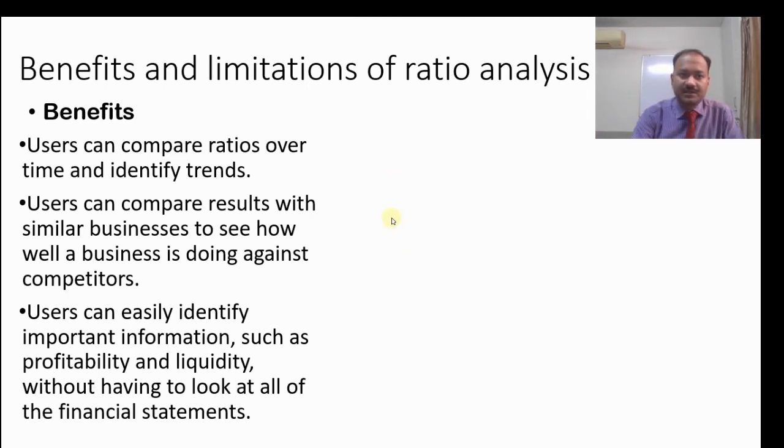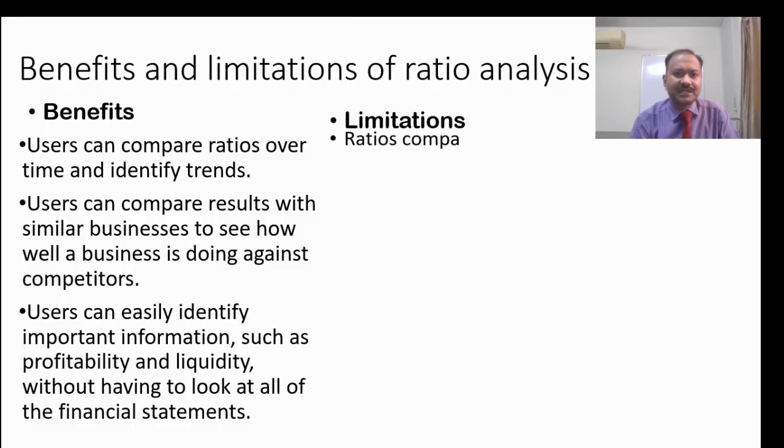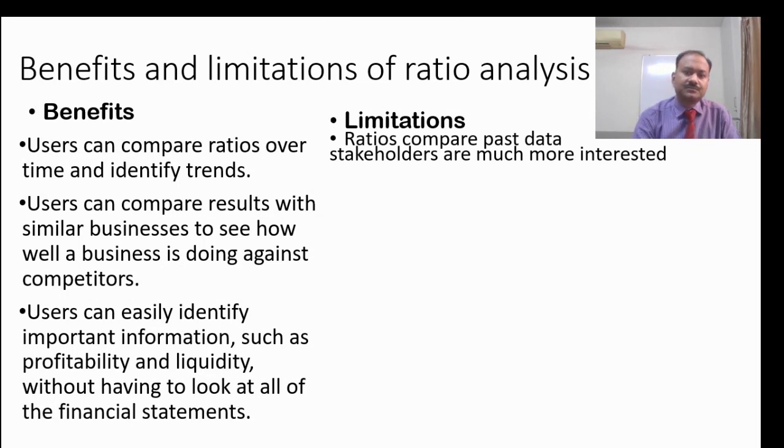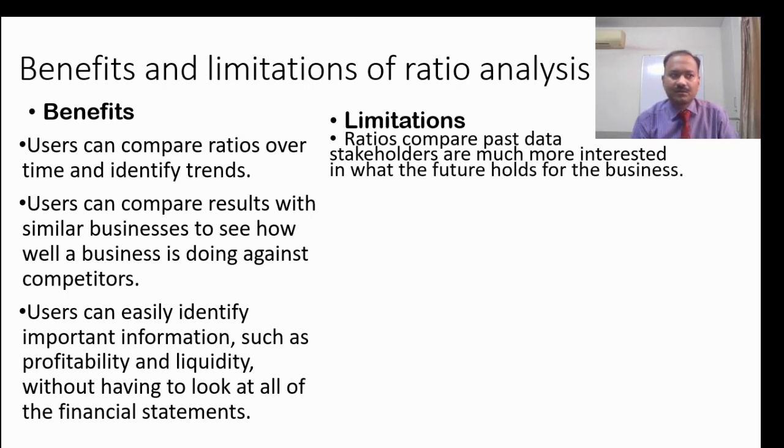As you can see, benefits are there, so there will be some limitations also. Let's see the limitations. The first limitation is that these ratios compare data from past records. The gross profit ratio or profit margin ratio will be calculated from past records, as will the current ratio or return on capital employed.